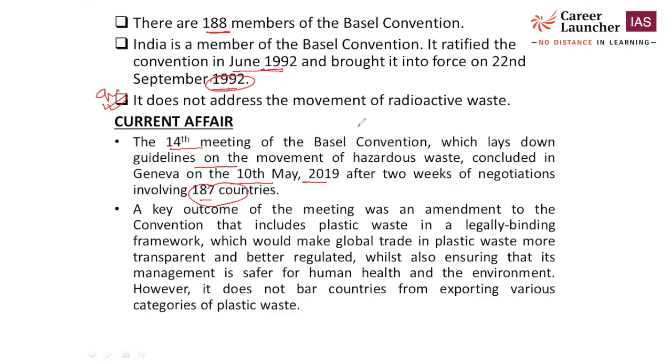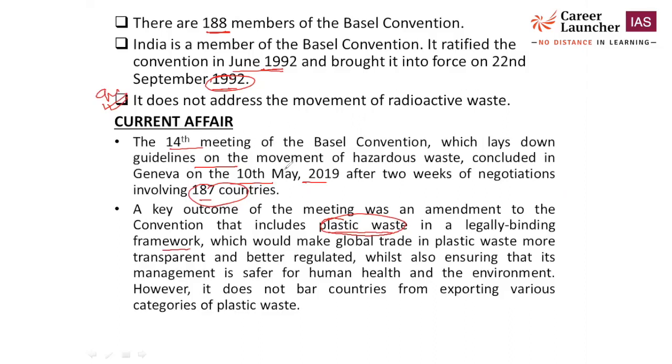Convention basically means Conference of the Parties. This was the 14th meeting. It declared that plastic waste is included under a legally binding framework. Now, plastic waste, you see in the list that we had discussed in the Basel Convention, plastic waste was nowhere mentioned.